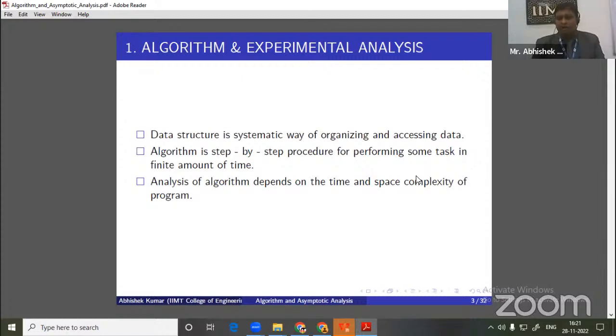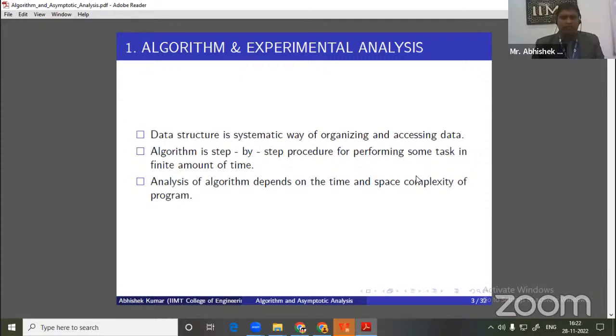One important thing is the basic difference between an algorithm and a program. An algorithm is a set of instructions. If any students listening to the class are in the third or fifth semester, they must have come across a term called pseudocode. Pseudocode is similar to our English language, and the pseudocode is called the algorithm. So we can say that an algorithm is an abstraction, and a program is the implementation part.